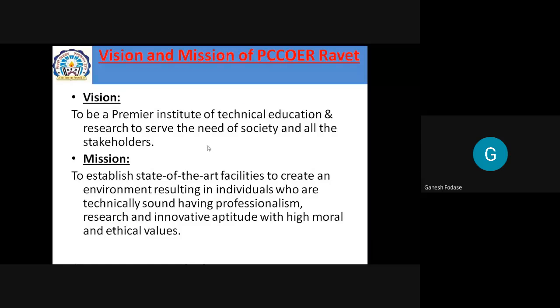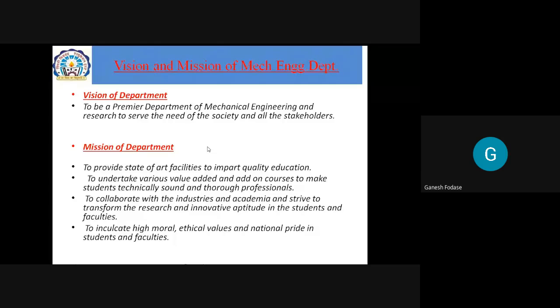Before starting our subject, I hope most of the faculty discussed with you the vision and mission of our college. This is your institute, already known to you. Then the vision and mission of our mechanical engineering department. The vision is to be a premier department of mechanical engineering and research to serve the needs of society and all the stakeholders. Then there are 4 missions. You go through these missions of our department.